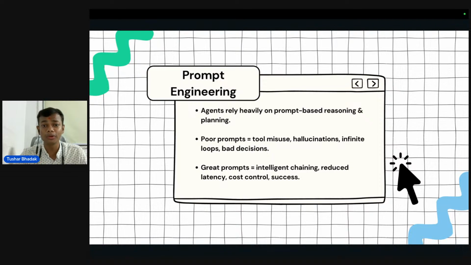If you give a poor prompt, there will be misuse of tools, AI hallucination, infinite loops, and bad decisions by the AI agent. But if you use a good prompt, there will be intelligent chaining, reduced latency, controlled cost, and a successful output as desired. So prompt engineering is very useful for AI agents.